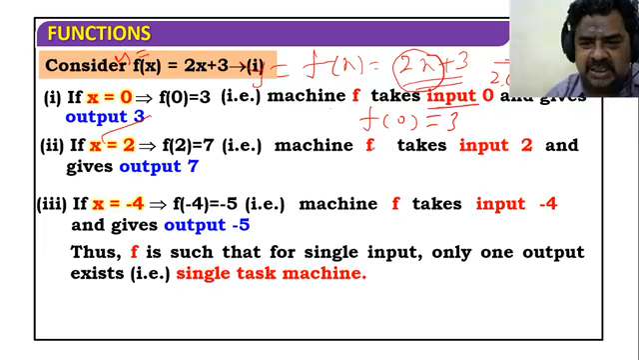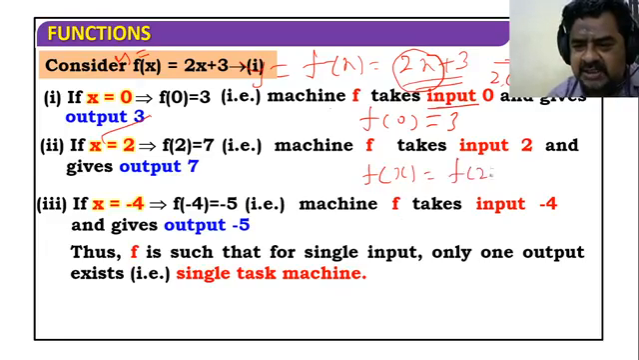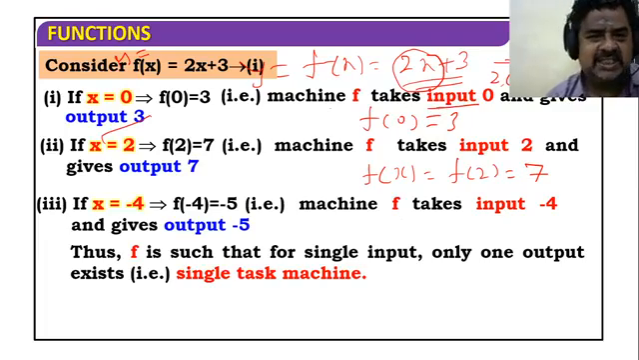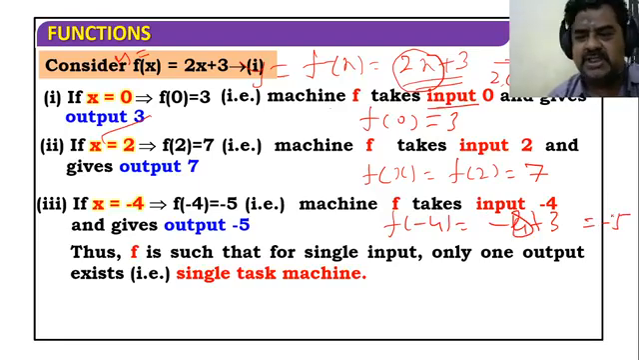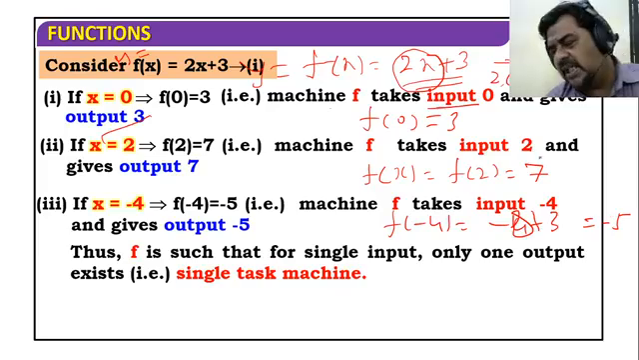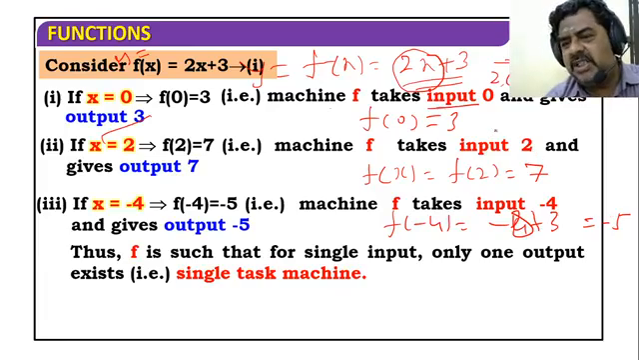Okay, next one. What is the value for input x equal to 2? f of 2 means 2 into 2, 4 plus 3. Write down in your notebook 7 as an example for function. What is the next value for x? x takes the value minus 4. Minus 4 into 2 is minus 8, plus 3, minus 5. Don't worry, the value can be negative also.